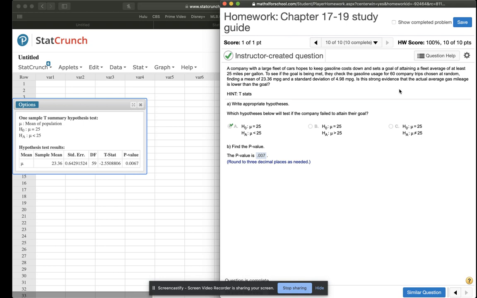All right. So that is it. That is the study guide for chapter 17 through 19. Make sure you have done the assignment and that you contact me if you have any questions before the test.